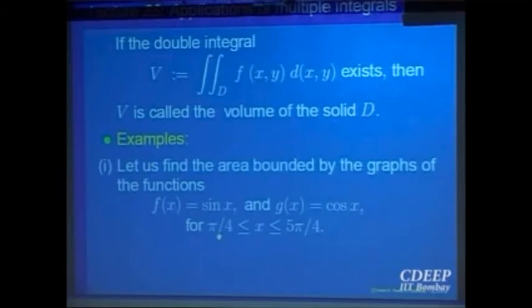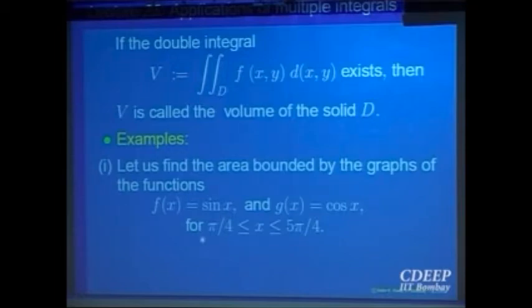So let us do some more examples so that these ideas are clear. Let us compute this: you are given the sin x curve, you are given the cos x curve, and we want to find the area trapped between the two. We have done it as a function of one variable also, right? And the same formula should apply here also. There shouldn't be two different formulas. So let us see whether we get the same formula or not.